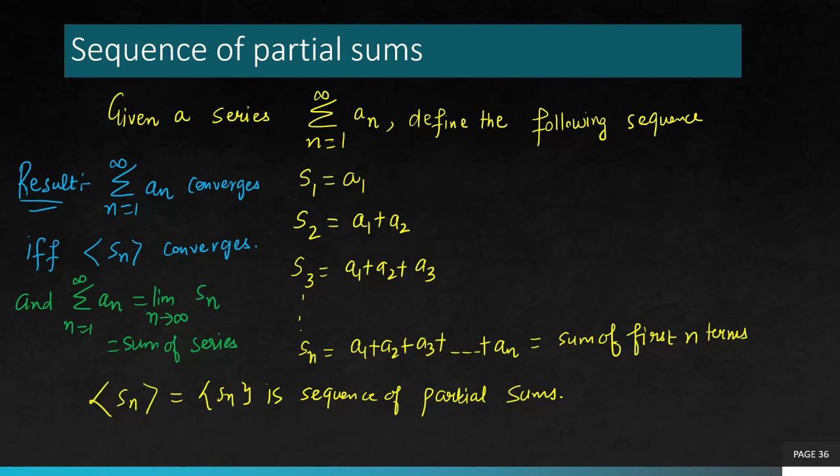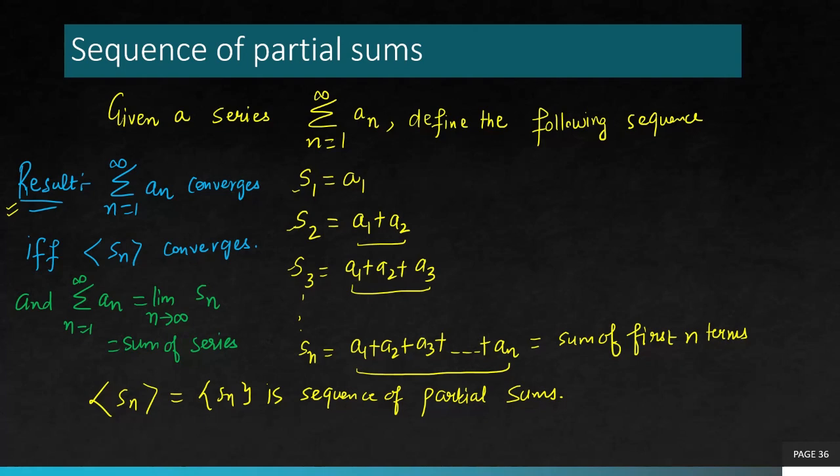So what we are doing is, using the given series, we are defining another sequence which is coming from the terms of the series only. So the first term of that sequence is the first term of the series itself. Second term is the sum of first two terms. Third term is the sum of first three terms, and nth term is the sum of first n terms. That's why it's known as sequence of partial sums, because you are partially taking a few terms at a time and adding them up. Now this sequence S1, S2, S3 and so on is known as the sequence of partial sums.